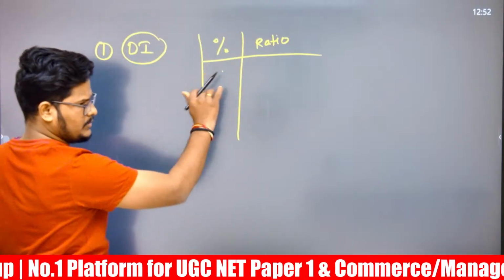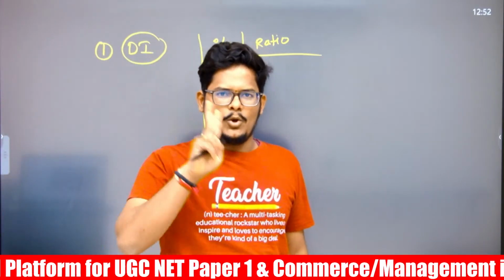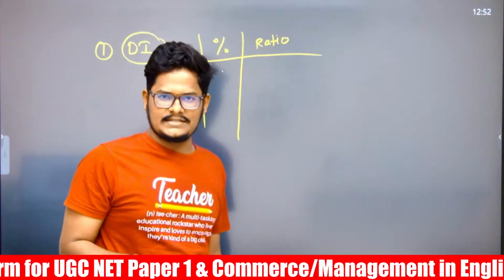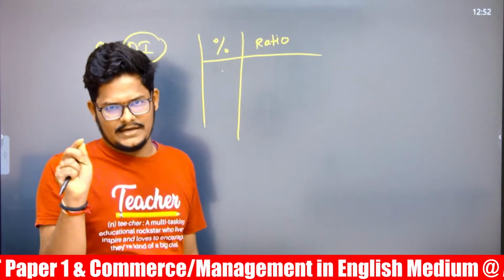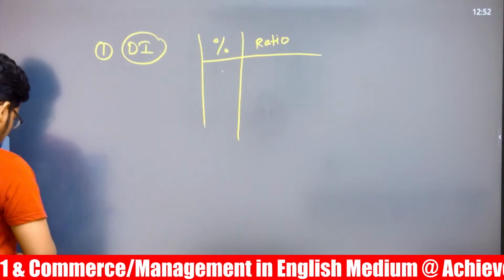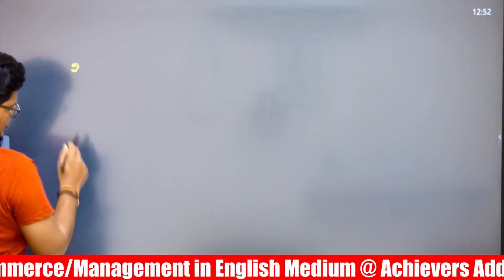This is a PYQ. Please look at the 3 types of questions. One is ratio and percentage based, one is only ratio based, and one is growth calculation based. Related DIs are there in the PYQ. And second, the reading comprehension